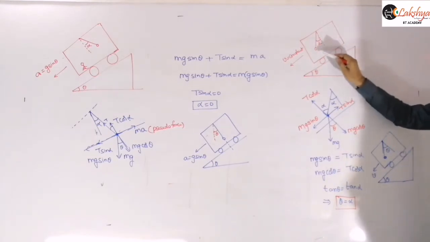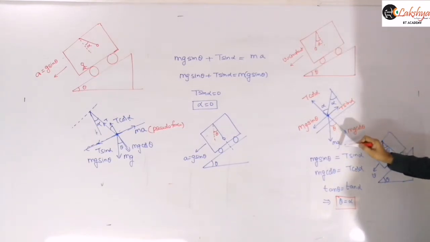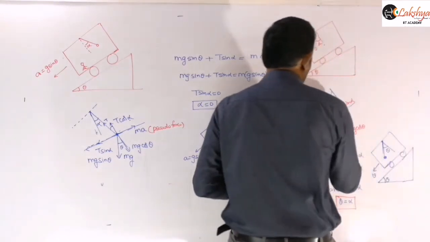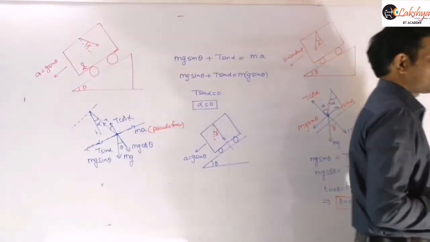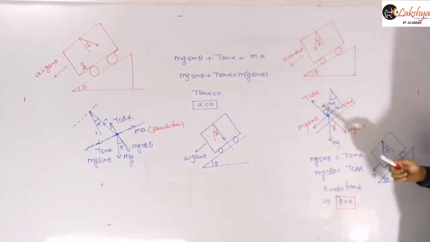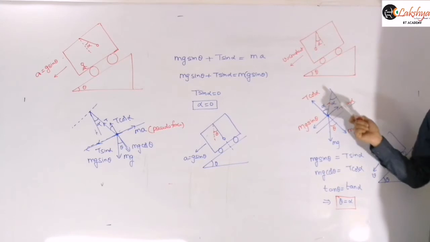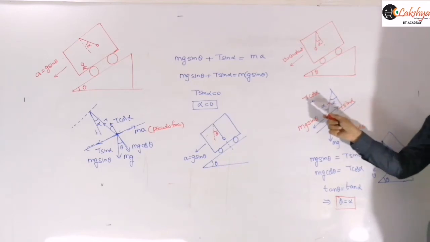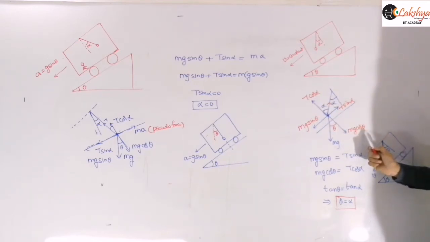I am taking the real forces acting on this: mg and the tension in the string, which is along the string. Again we are assuming that the string is making an angle alpha with the normal to the inclined plane. So then this is mg sin theta, and this is the tension component T sin alpha, T cos alpha, and this is mg cos theta, right?